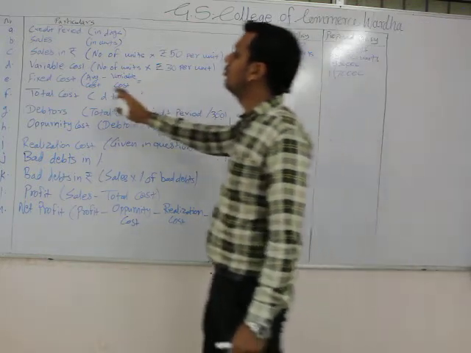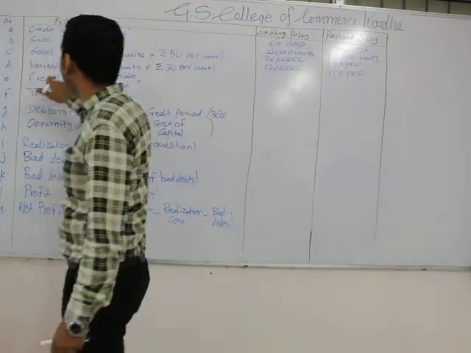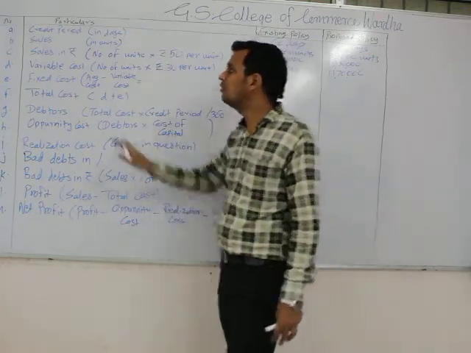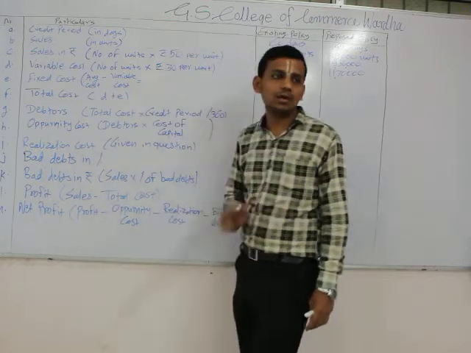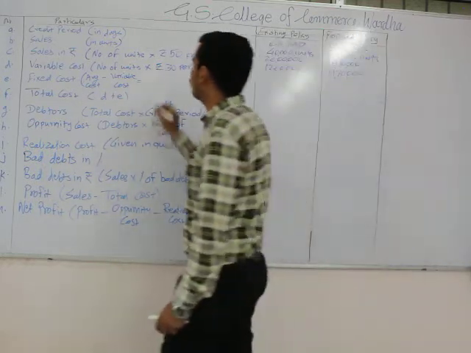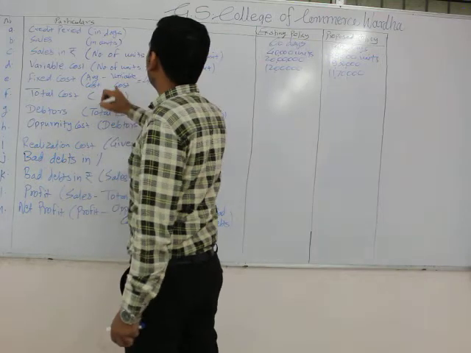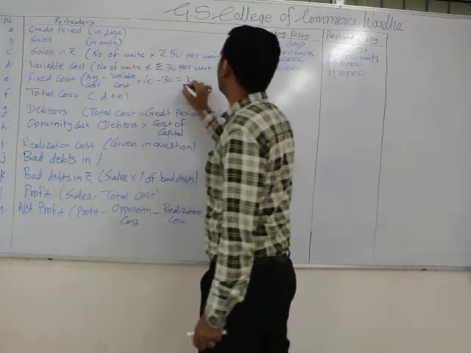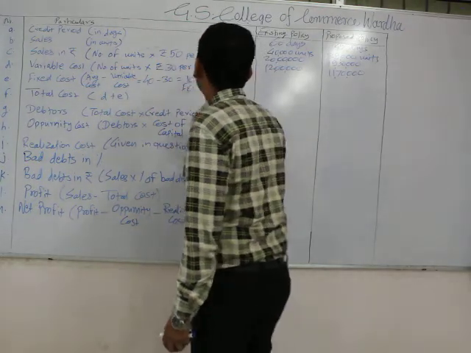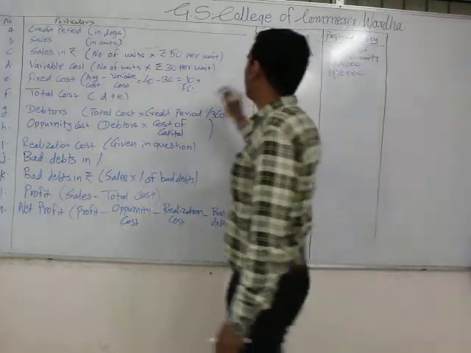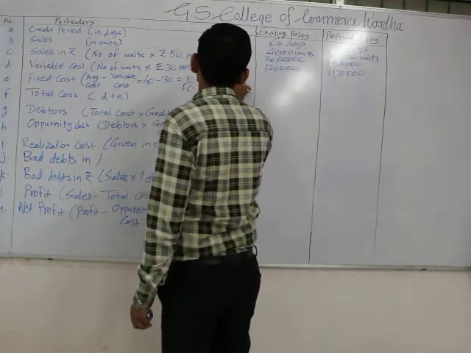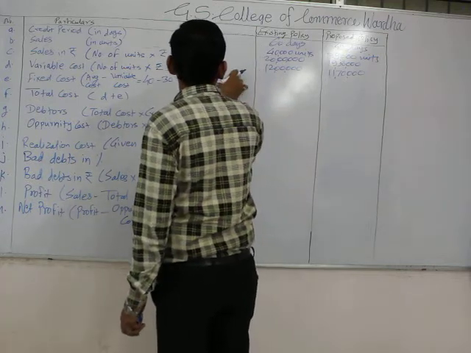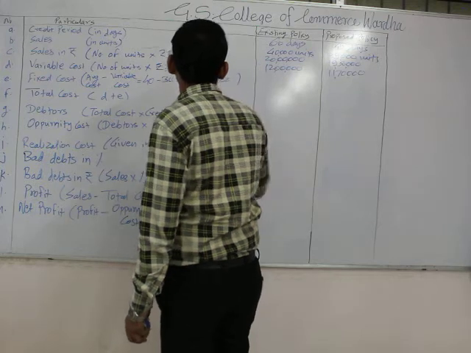Now the thing becomes a bit tricky in case of fixed cost. Usually fixed cost is not directly given in the question. What we have been given is the average cost. In this particular question also we have been given average cost of rupees 40, whereas variable cost we know is 30, hence 40 minus 30 equals 10. This is our fixed cost per unit, multiplied by the number of units at the existing position, 40,000. I mistakenly said 4 lakh.